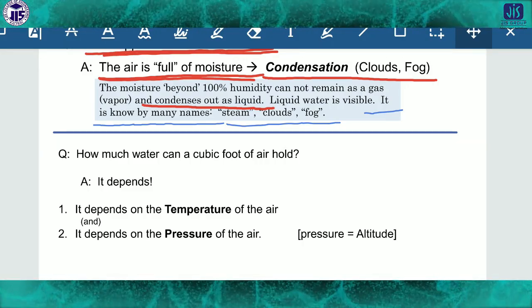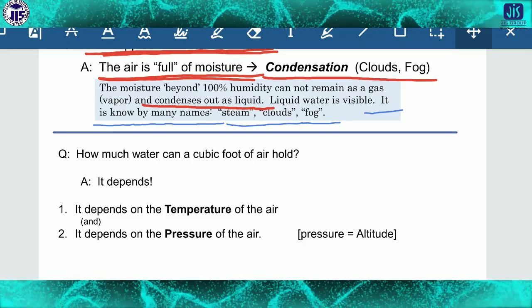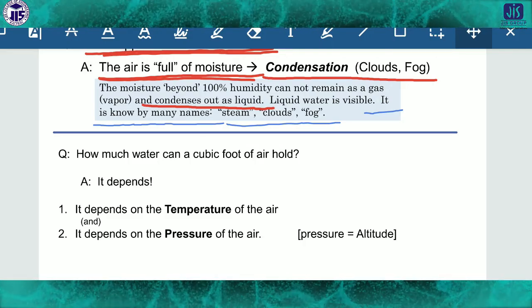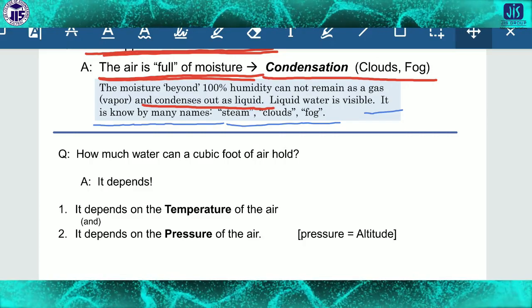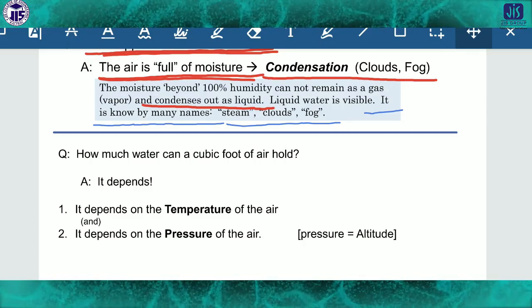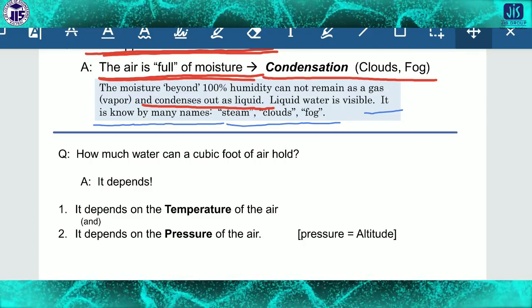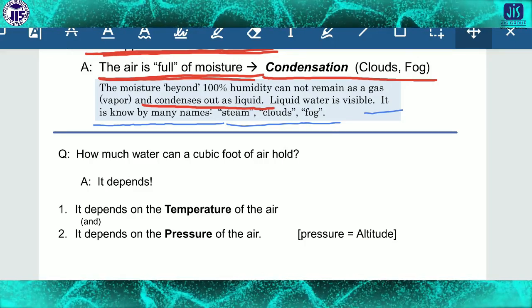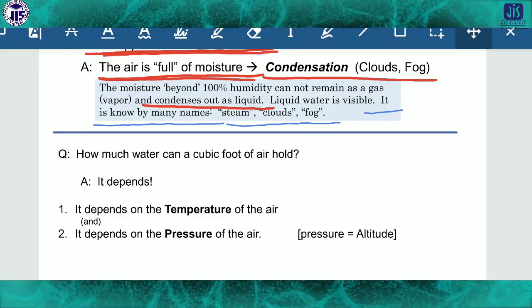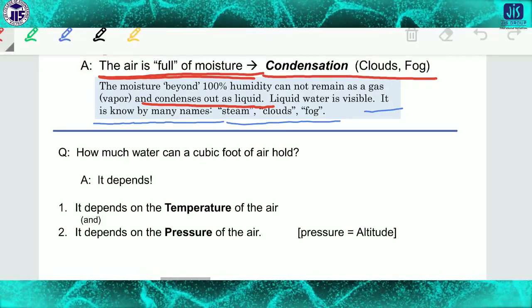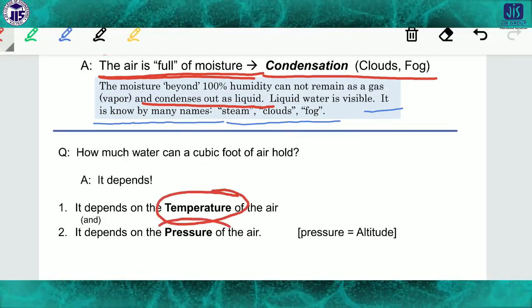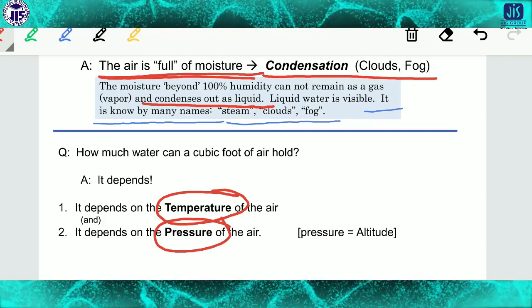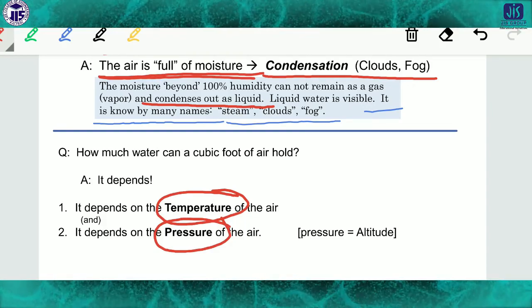Its moisture carrying capacity may vary, so it is not constant. We can't say that this is the moisture content or that it is a constant value. So it depends mainly on two factors. The first factor is the temperature and the second factor is the pressure. Pressure depends on altitude, all of you know very well.